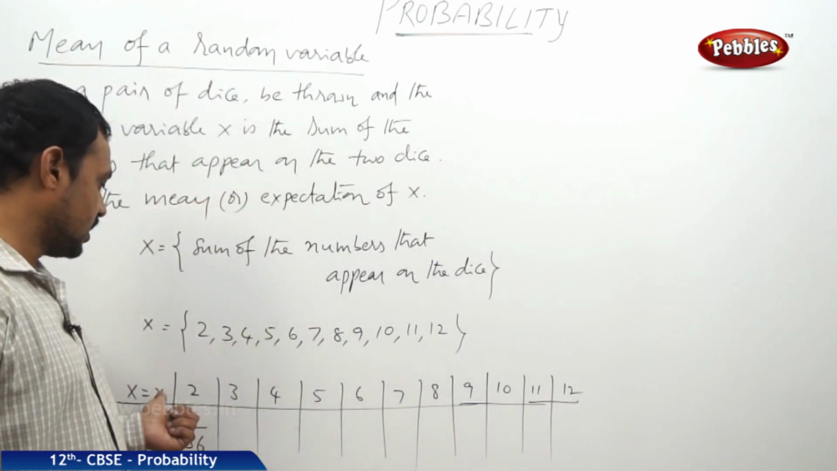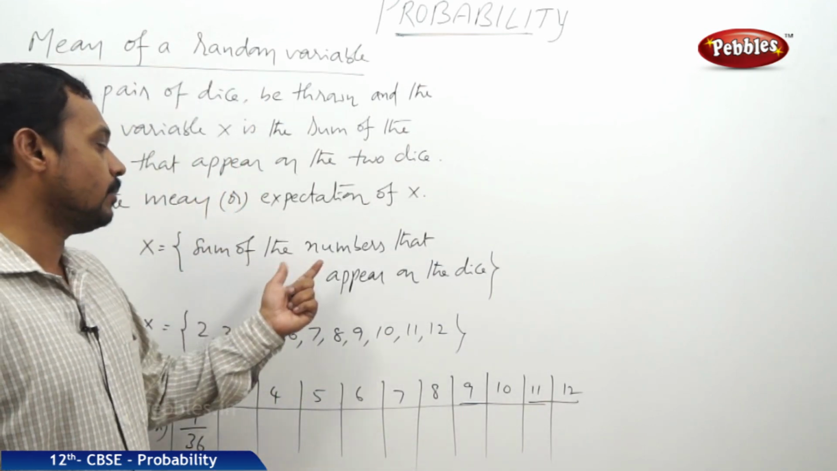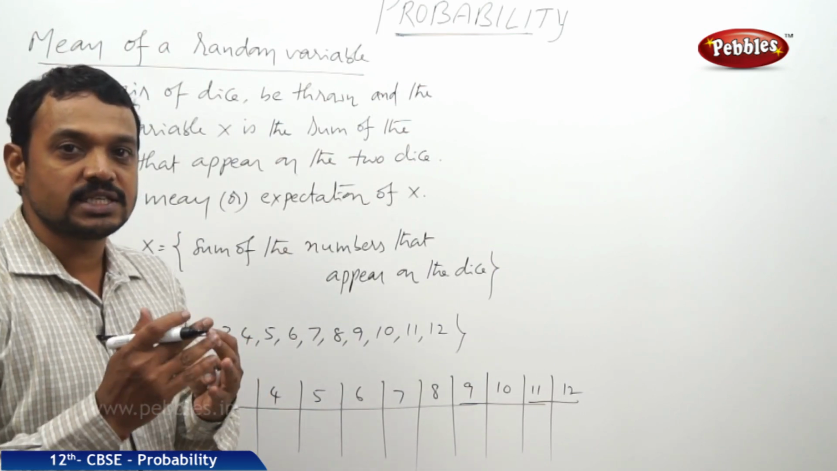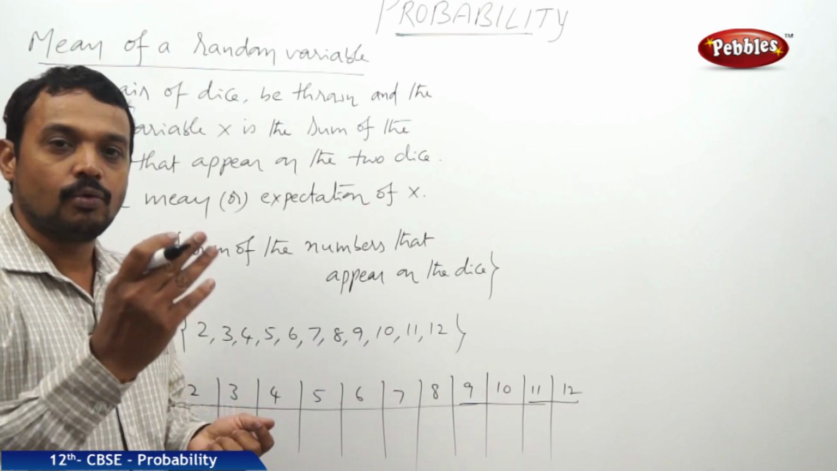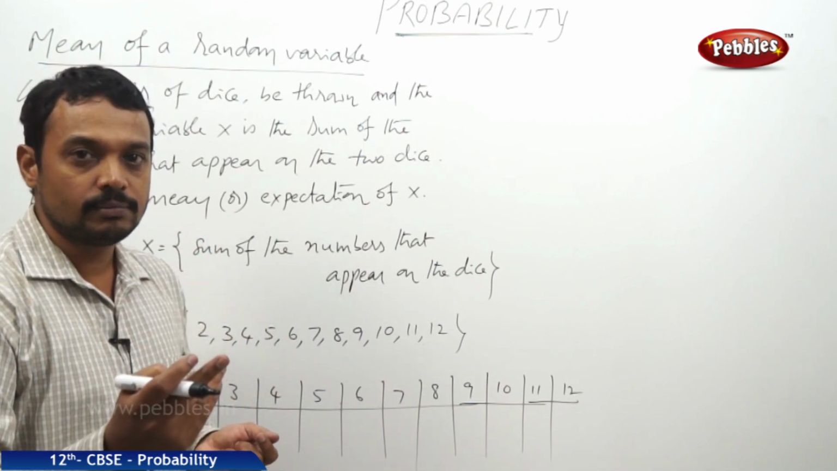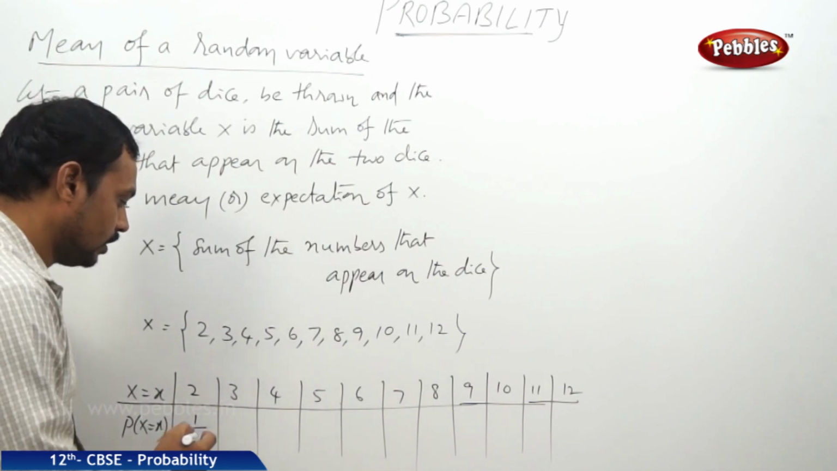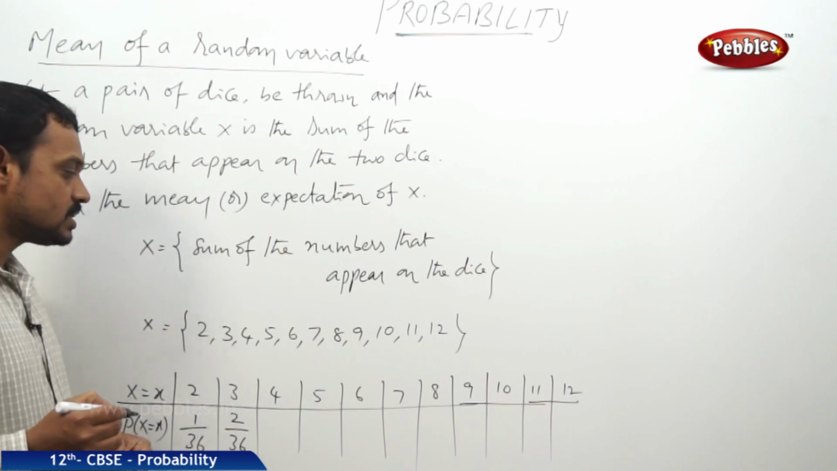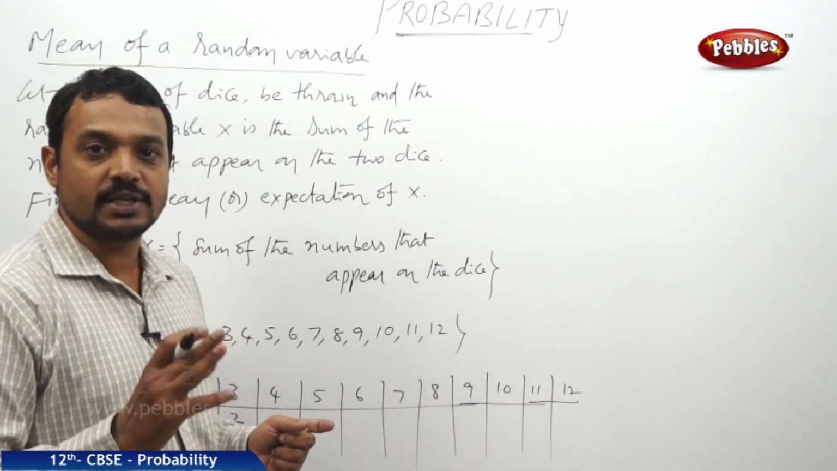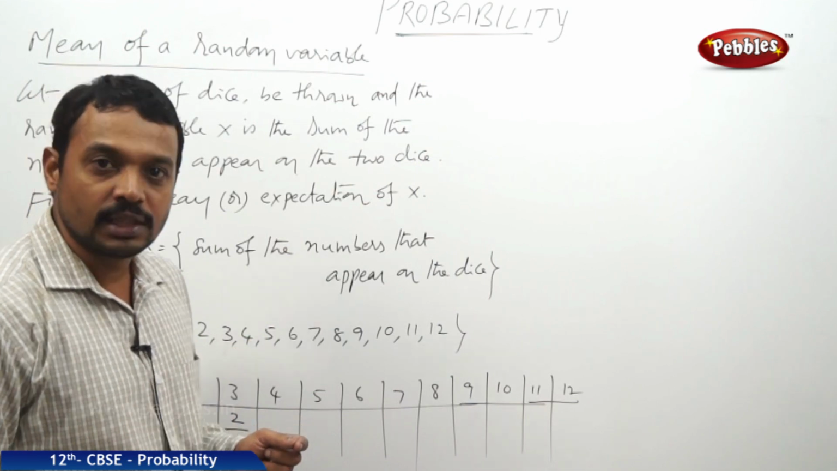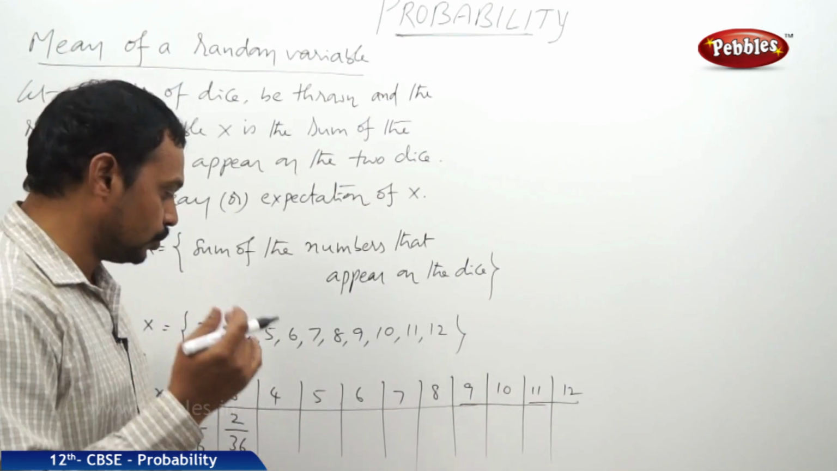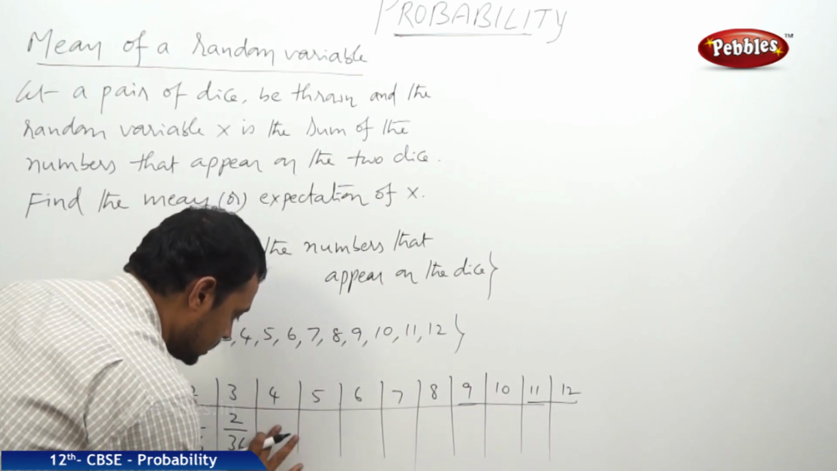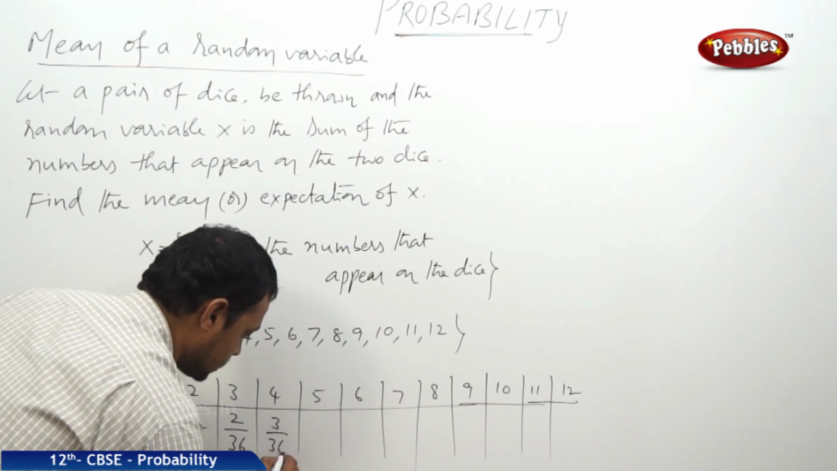Next, x is equal to 3. That means the sum of the numbers on the two dice is 3. It happens in 2 ways: 1, 2 and 2, 1, just 2 ways only. So the probability is 2 out of 36. Now, the sum on the two dice is 4. It happens in 3 ways. What are they? 1, 3, 3, 1 and 2, 2. So, 3 out of 36. Therefore, the probability is 3 by 36.